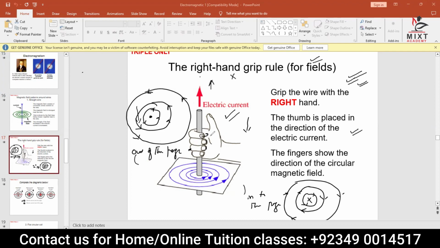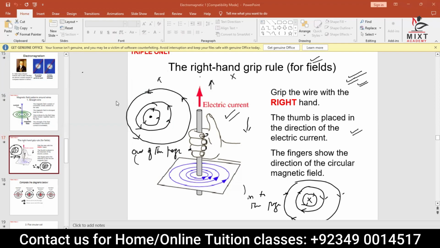Then your finger curling shows the direction of the magnetic field. In this case, the direction of the magnetic field is in a circle, but in an anti-clockwise direction, this way.